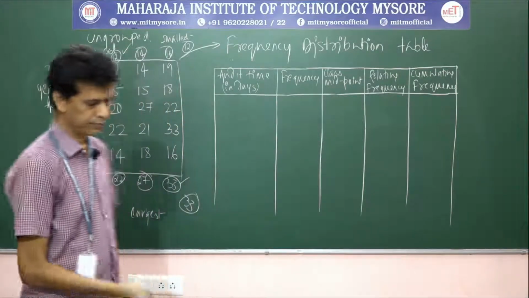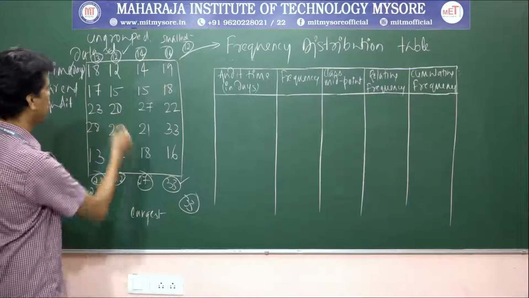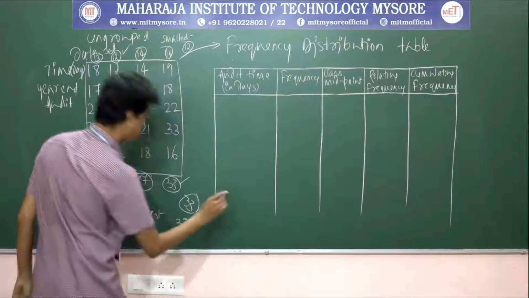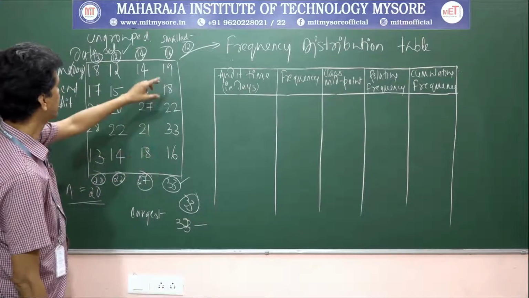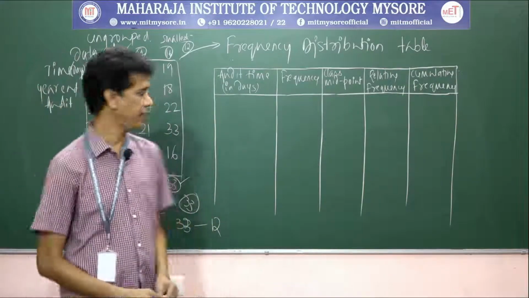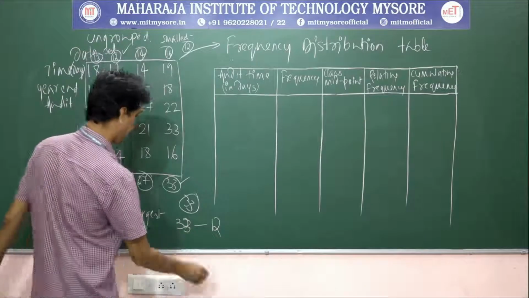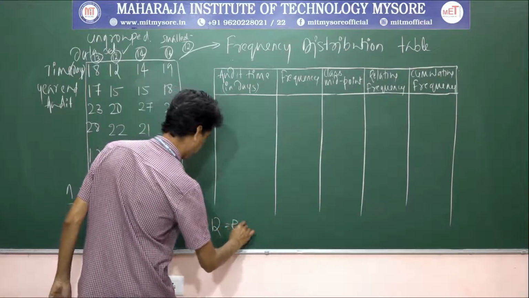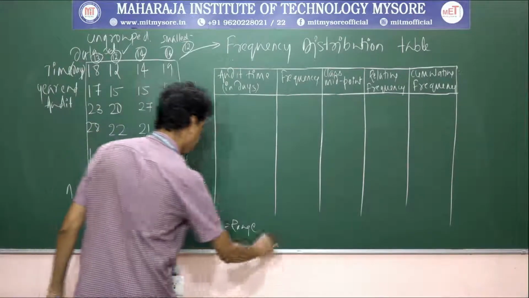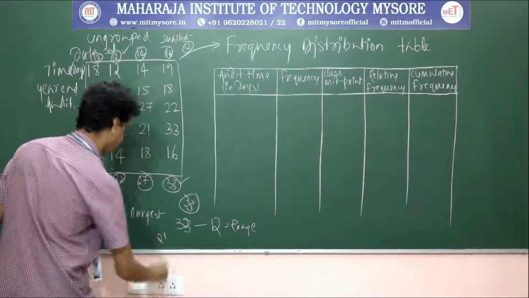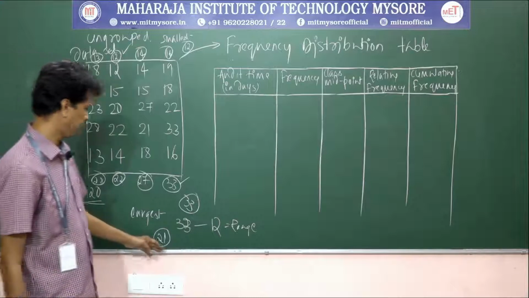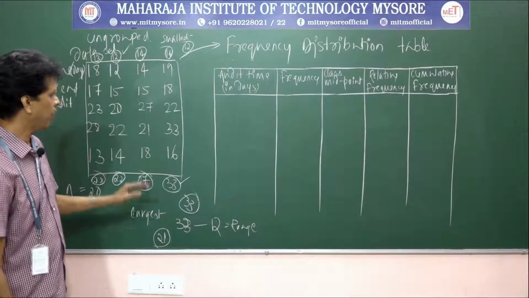So the range is this largest number, 33, minus the smallest number, 12. The largest number and then the smallest number. Okay, this is the range. What is this number? This number is 21. Right? This number is 21. Okay. So now we got the range.